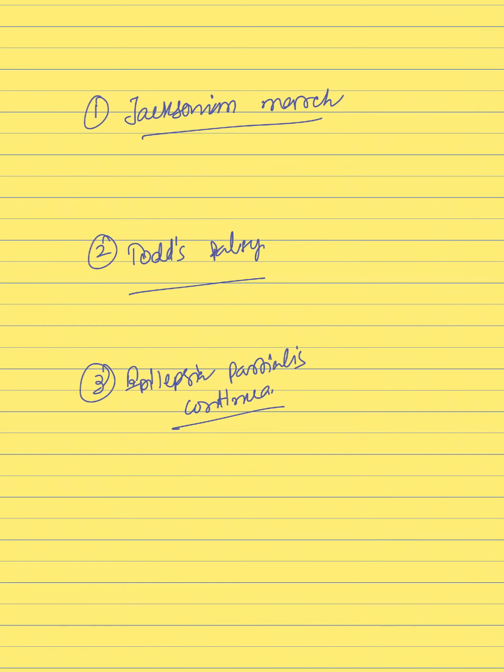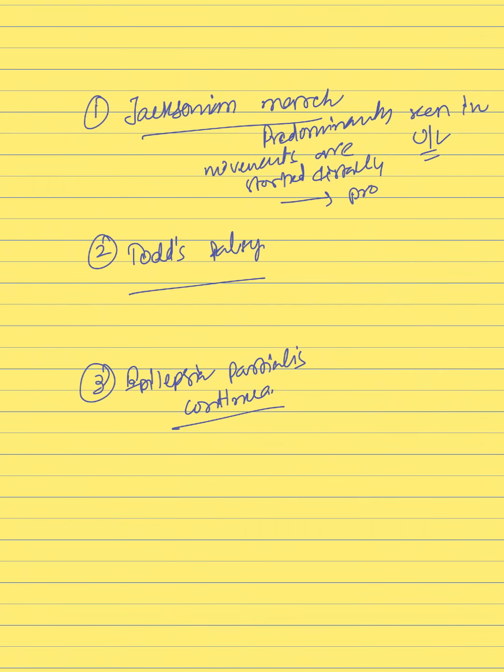Okay, what is Jacksonian march? It's predominantly seen in upper limb. Movements are started distally, then slowly going proximally, like marching gradually from distal to proximal, Jacksonian march.